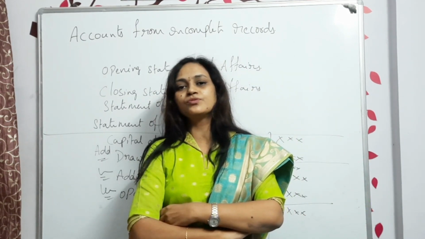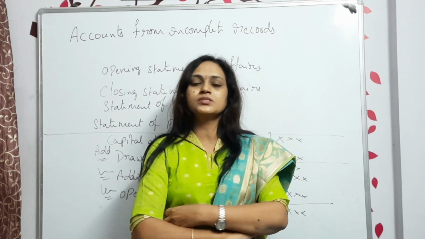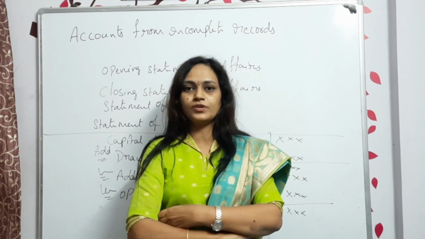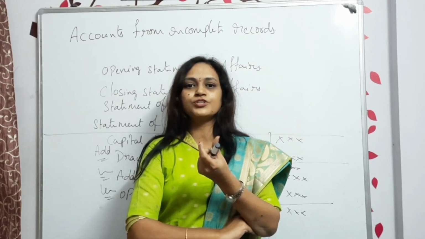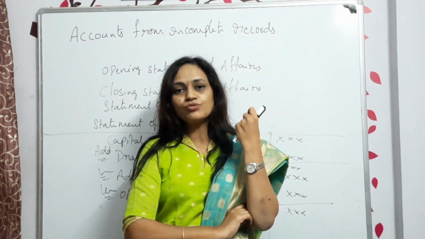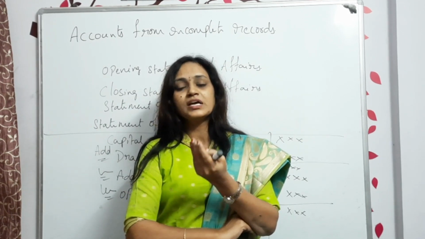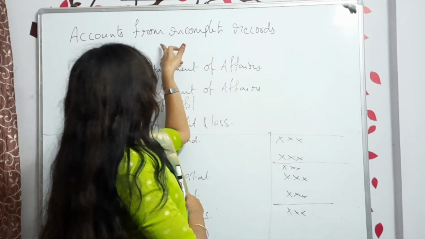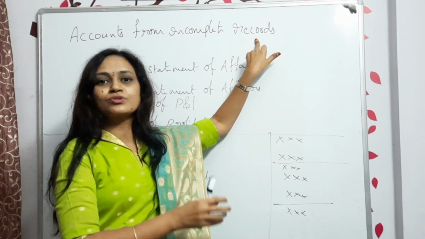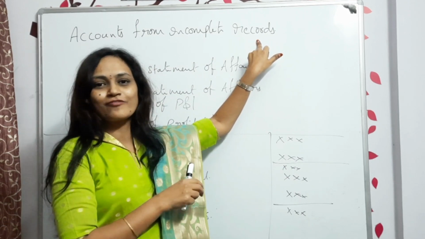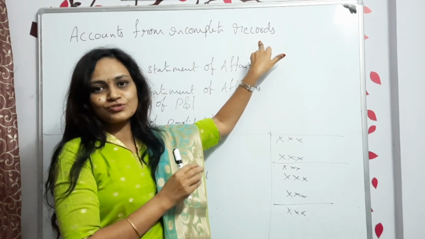Mostly sole proprietors may not have the full data of information. So we will not get the full information, and we have to find out the missing values. That is the reason we call it incomplete records. Records are not full. From that, first you should complete the records, and then prepare the profit and loss account and balance sheet.